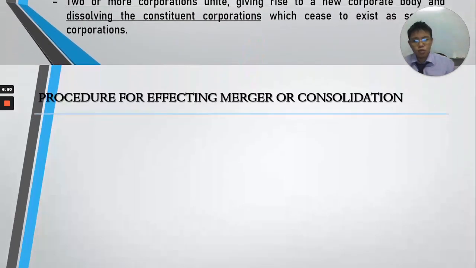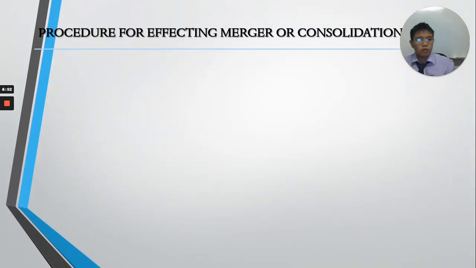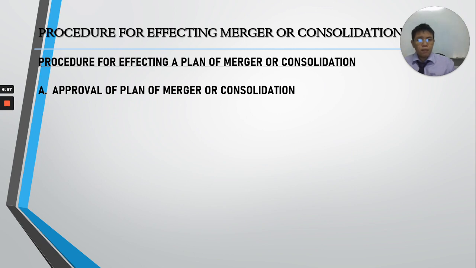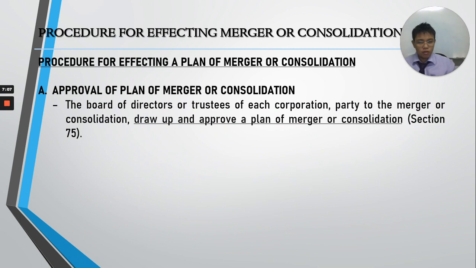Now, the procedure for effecting merger or consolidation. Number 1, kailangan mayroong plan of merger kung magme-merge yung mga corporations, or may plan of consolidation kung magko-consolidate sila. Obvious na yon. So, the board of directors of each constituent corporation will draw up and approve a plan of merger or consolidation. Gawa muna ng plan ng merger or plan ng consolidation as the case may be.